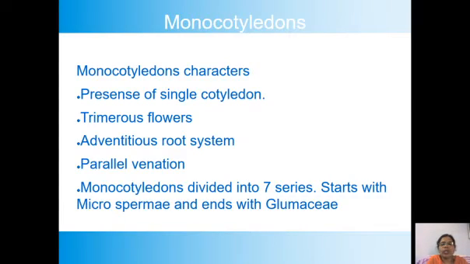These monocotyledons start with Microspermae and end with Glumaceae. So totally 7 series are there. The first series in the monocotyledons is Microspermae.